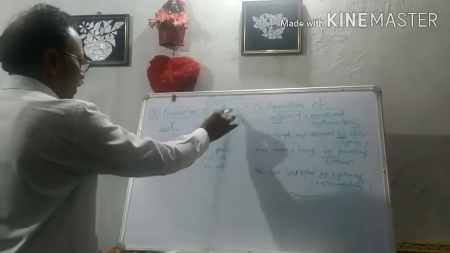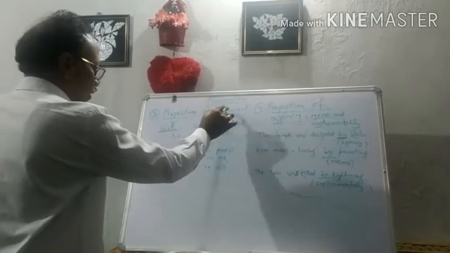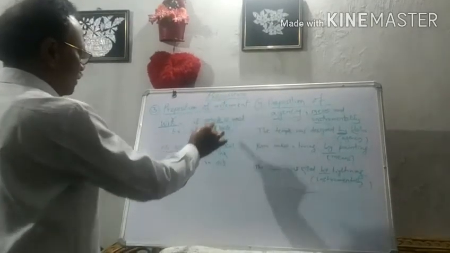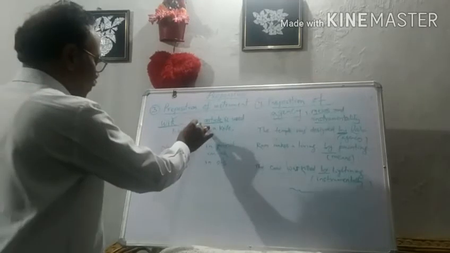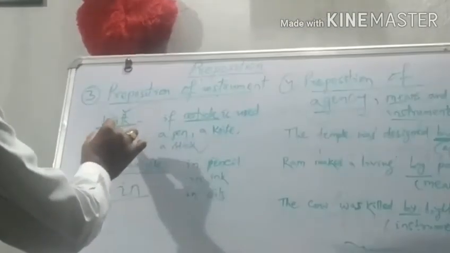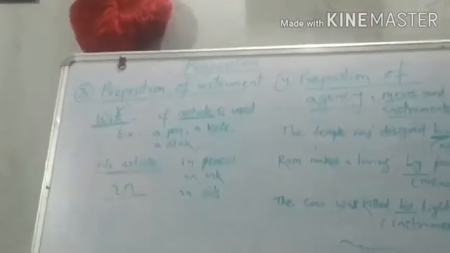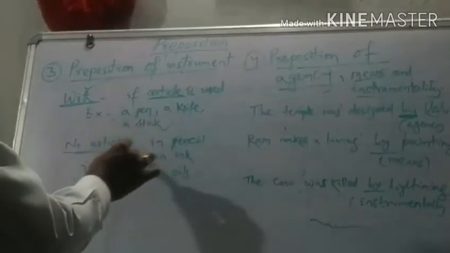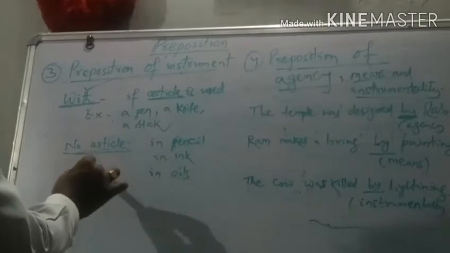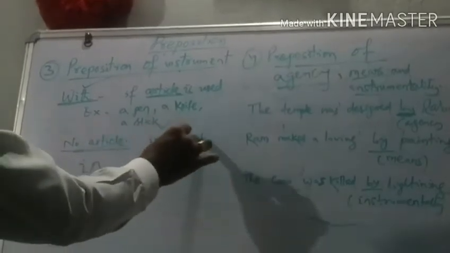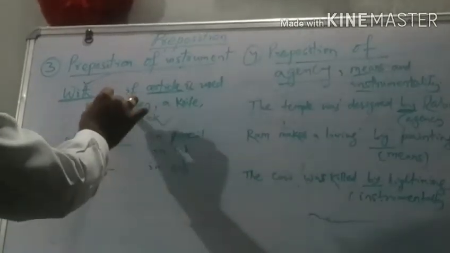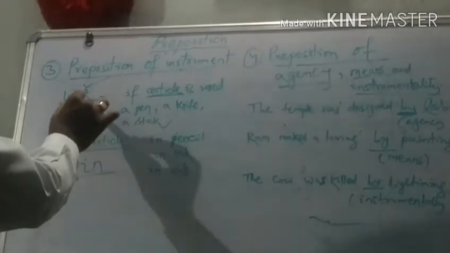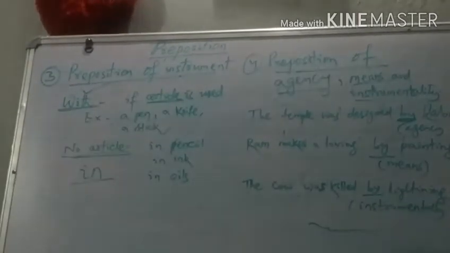Students, and you know, whenever an instrument is used, if an article is used there, in that case we have to use the preposition with. And if we do not find any article, in that case we have to use in. I write in pencil, but we have to write he writes with a pencil.